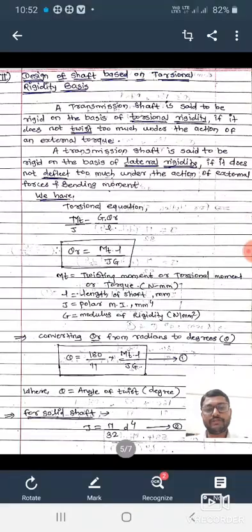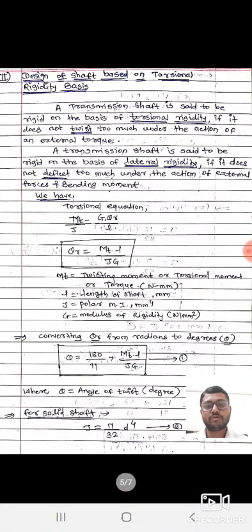We just rearrange this equation: theta r equal to Mt into L upon J into G, where Mt is the twisting moment or torsional moment, also called torque, in Newton mm. L is the length of shaft, J is the polar moment of inertia in mm to the fourth, and G is the modulus of rigidity in Newton per mm square.